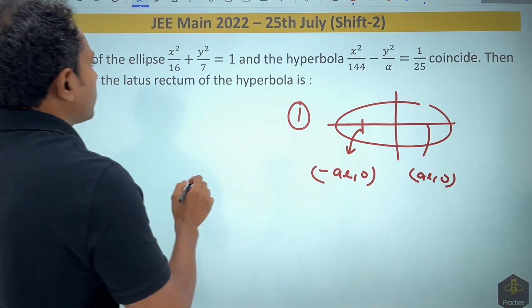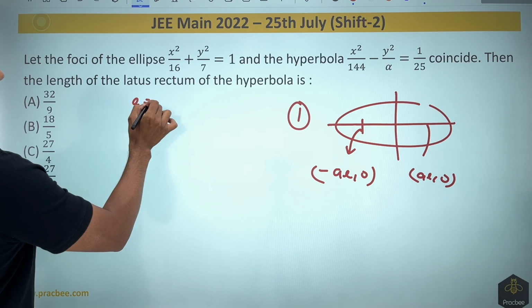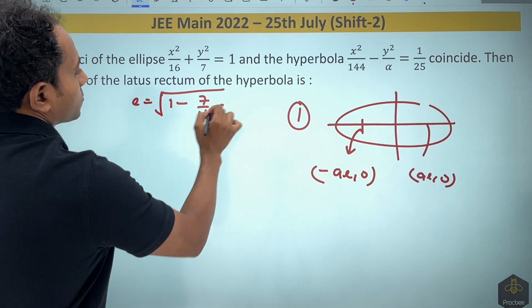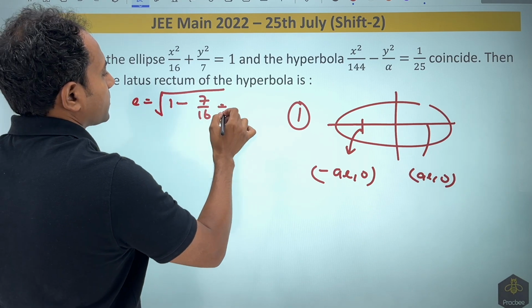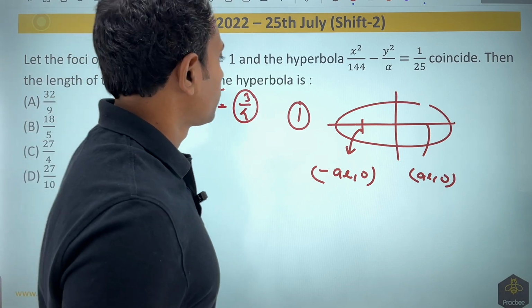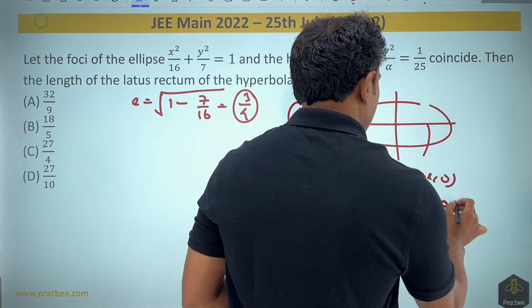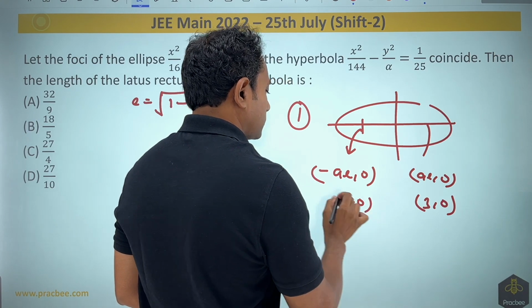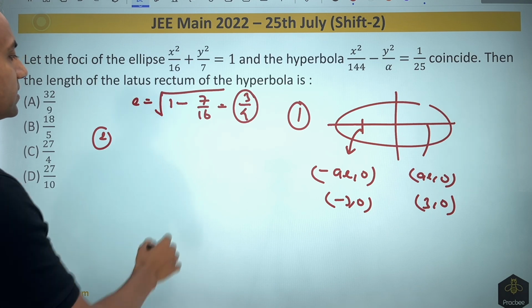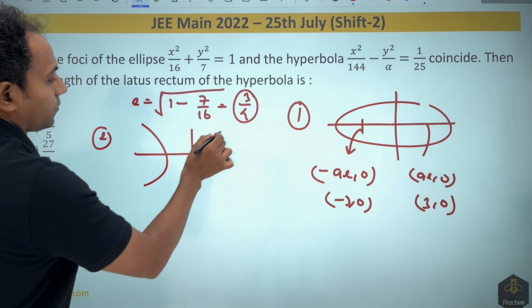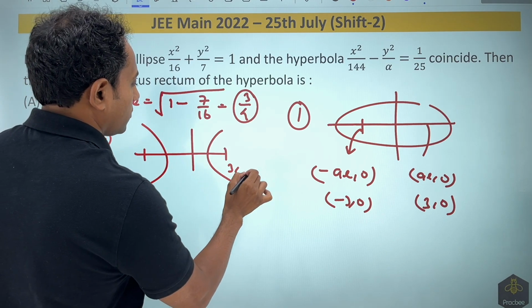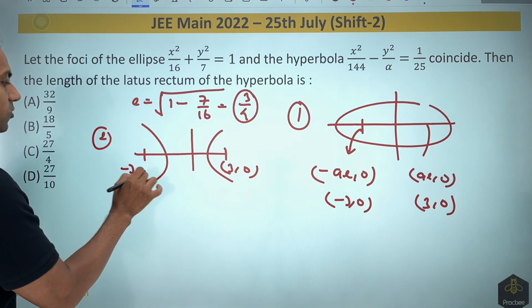For that, we'll have to find the value of eccentricity. So if I find the eccentricity, root of 1 minus b square by a square. If I simplify, this becomes simply nothing but 3 by 4. So if I multiply by the value of 4, this point comes out to be 3 comma 0. This comes out to be minus 3 comma 0. In the next part of the question, second part, they are saying that this has the same kind of foci. So this point and this point are the same as earlier. So this becomes 3 comma 0. This becomes minus 3 comma 0.